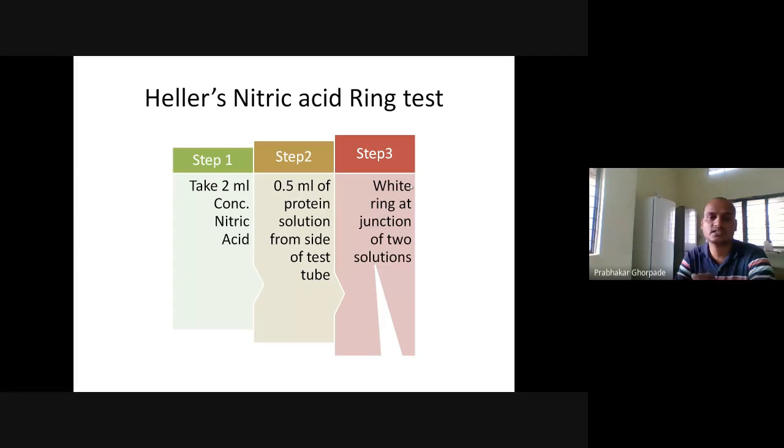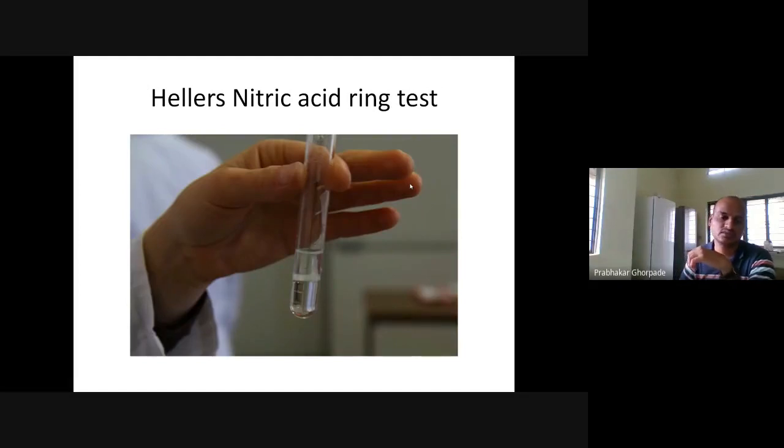Basically, the concentrated acid denatures our protein, and the protein coagulant forms and appears at the ring. The densities of our solution and the nitric acid are different, so phase separation occurs, and our protein stays as an intermediate coagulant, so it appears at the junction of the two liquids, right? So this is our coagulated protein after Heller's nitric acid test.